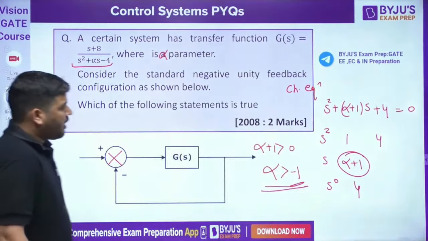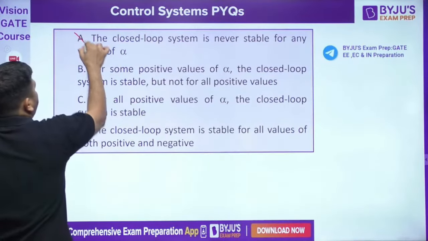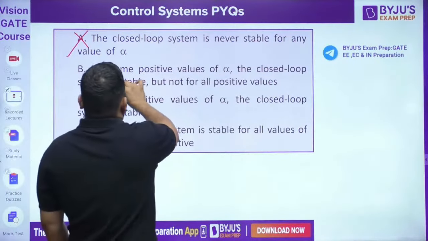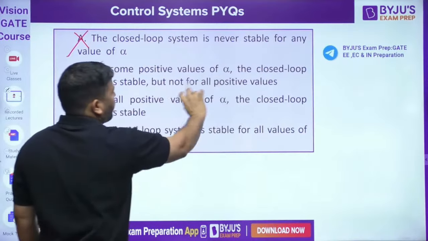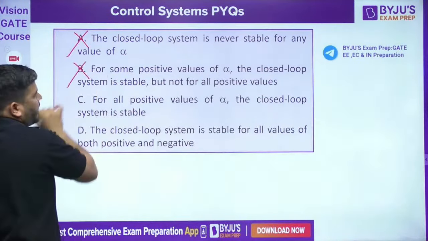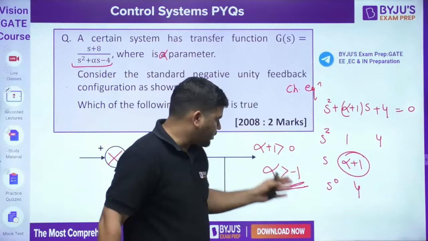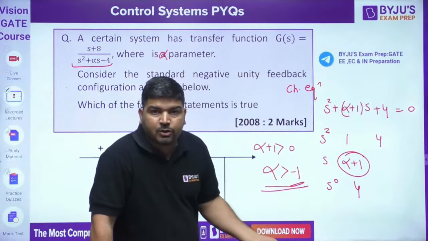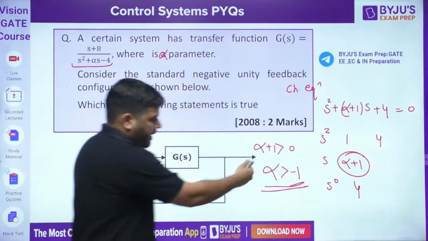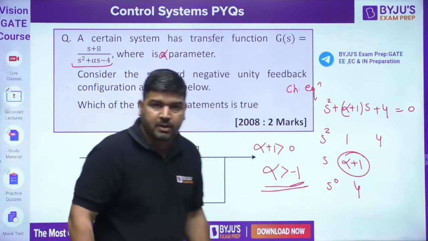Okay, so let's see. The closed loop system is never stable for any value of alpha. This is wrong. For some positive value of alpha, the closed loop system is stable, but not for all positive values. No, this is not correct. The system is stable for all positive values of alpha, because positive values of alpha are within the range greater than minus 1. Greater than minus 1 is the positive range, na? Some negative and the entire positive.